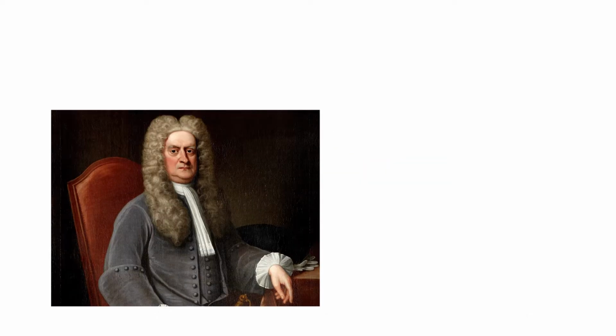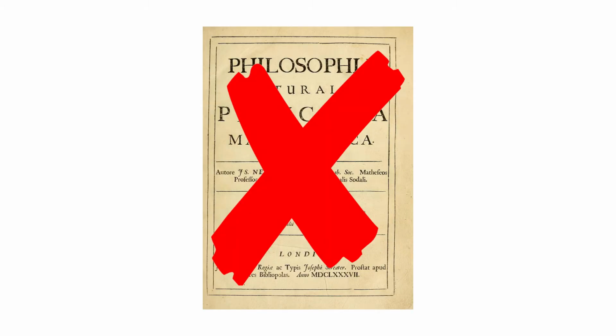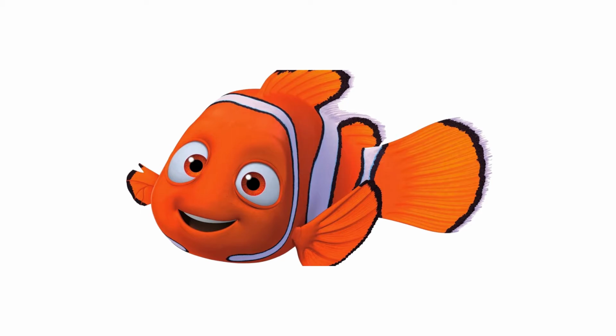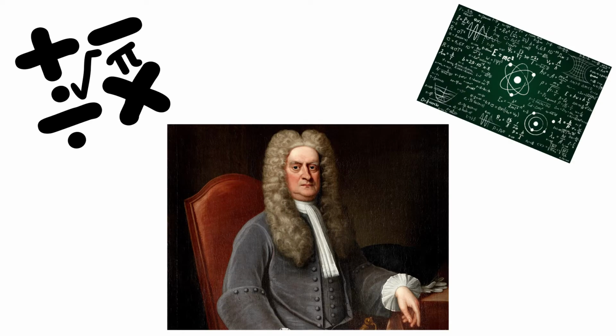He went on to publish his findings and much more in his book Principia Mathematica in 1687, which actually almost didn't get published because of a book about fish. Nemo and his aquatic gang of marine life almost deprived the world of the book that had Newton's stuff about physics and calculus that literally took humans to the moon.